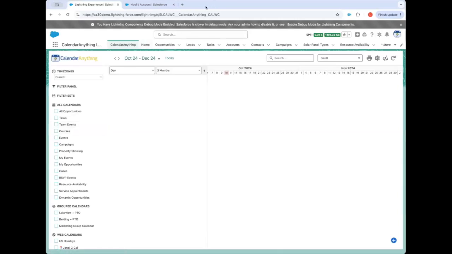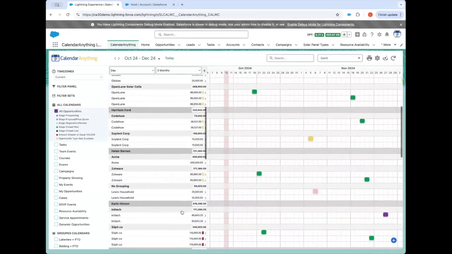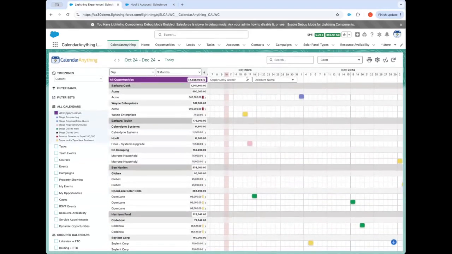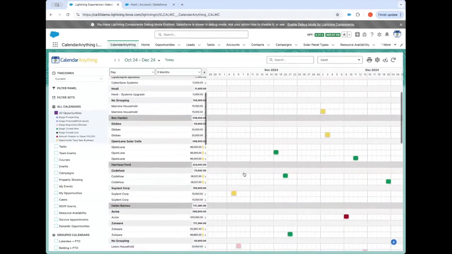So talking about embedding calendars on the record page. So here, this is our standard out of the box CalendarAnything page. I have a whole bunch of calendars here. I'm going to enable my opportunities calendar in the Gantt view. So as you can see, I have a lot of opportunities going on for the next 3 months. They are all grouped by opportunity owner and account.